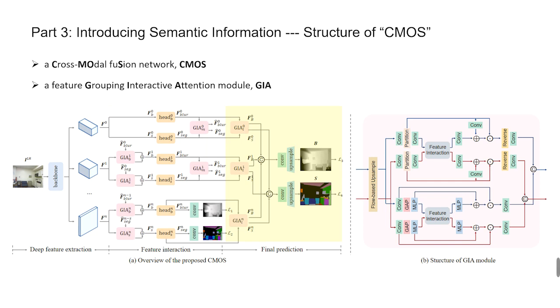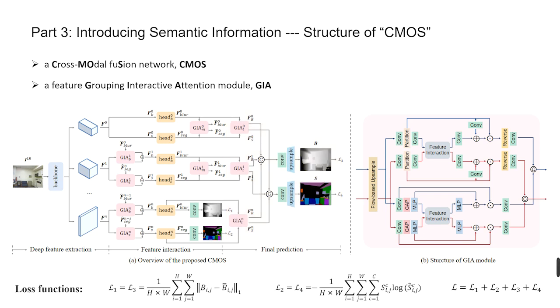In the last stage, a shorter path is created for each scale for supervision using the GIA modules, and the results from all scales are combined to obtain the final outcome. We use the mean absolute error for blur estimation and the cross-entropy loss for semantic segmentation. Please refer to our paper for more details.